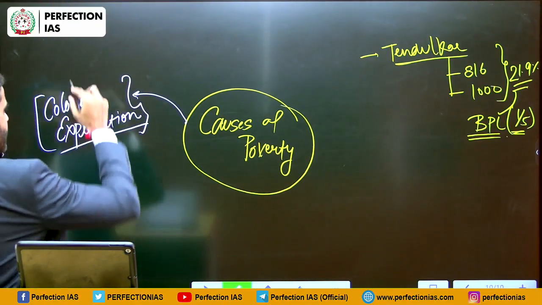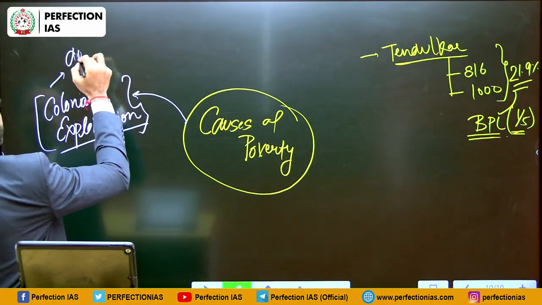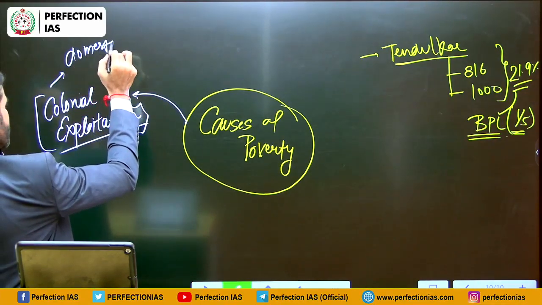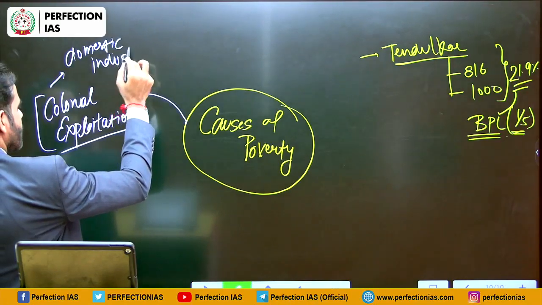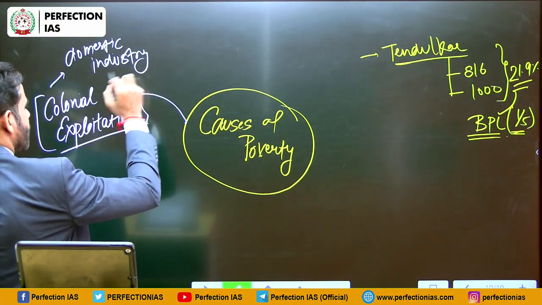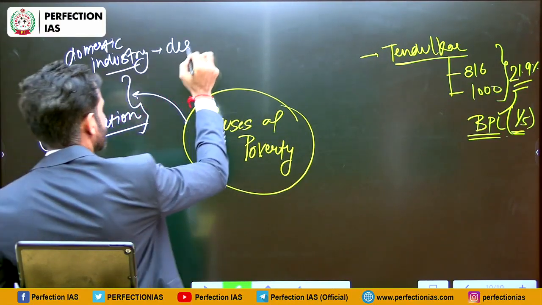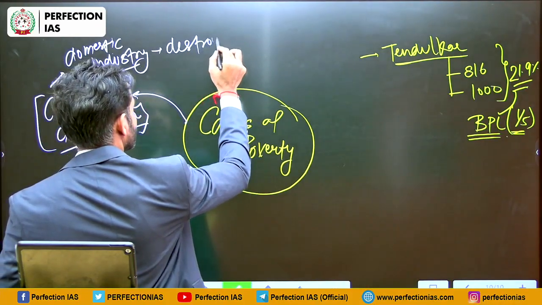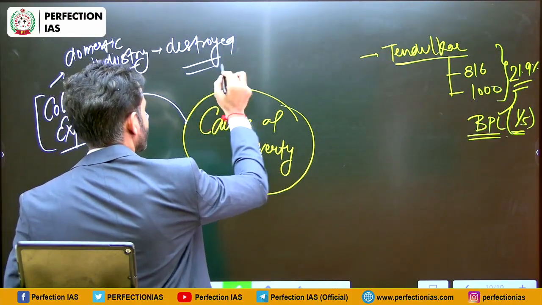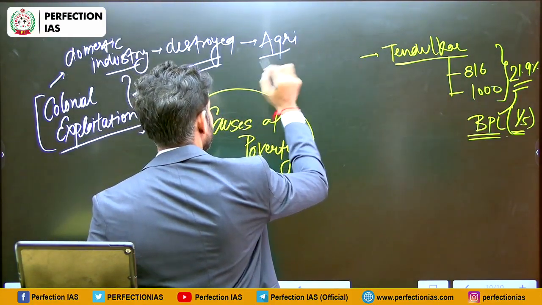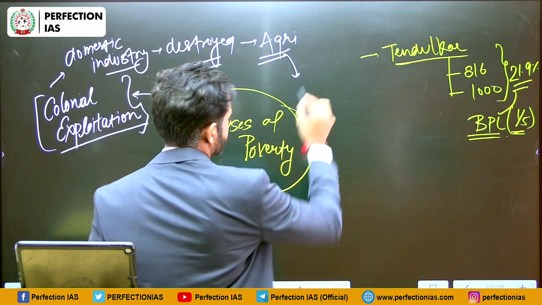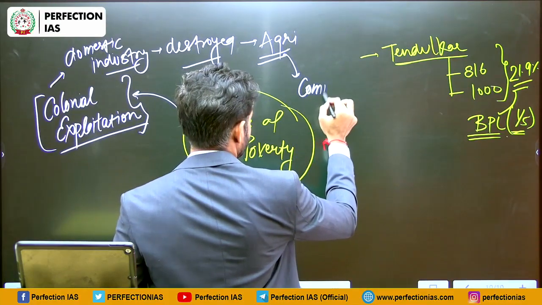That is why they destroyed the domestic industry of India, and people were forced to move towards agriculture. The agriculture sector was commercialized.